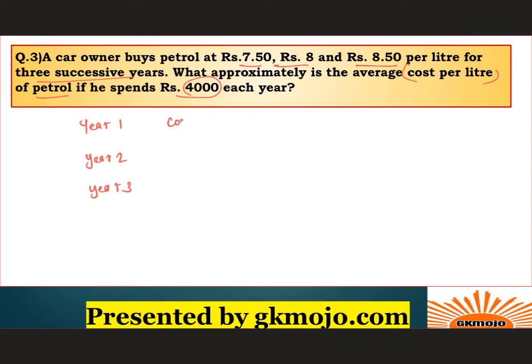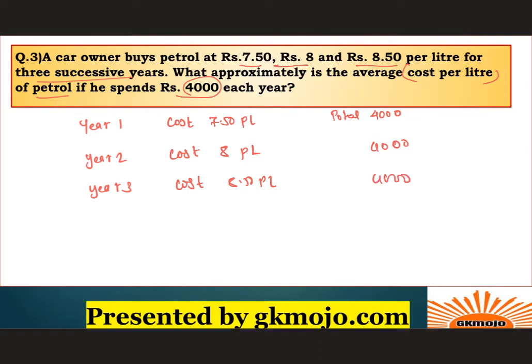So the cost of petrol over here is 7.50 per liter. Over here the cost is 8 per liter. And over here the cost is 8.50 per liter. And the total amount that he has spent is 4000 and 4000. So they are asking for the average price.